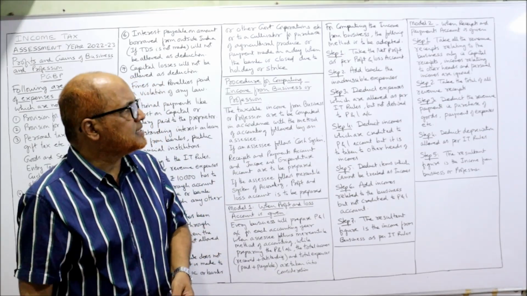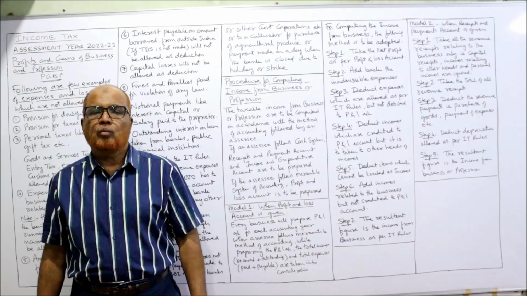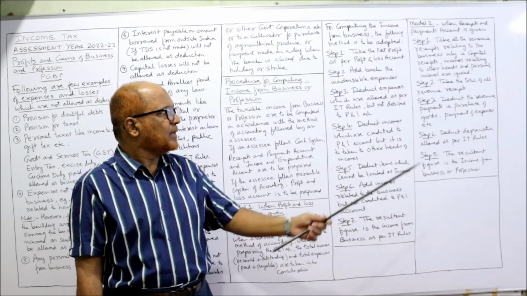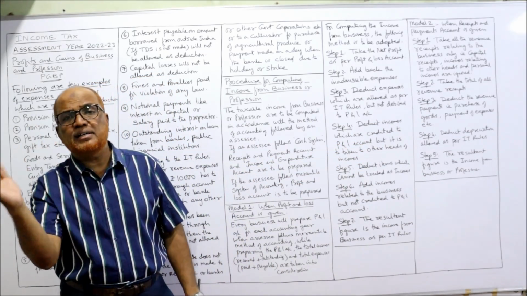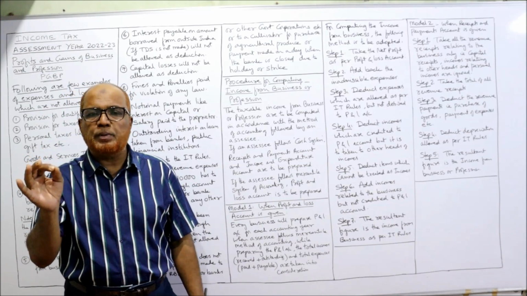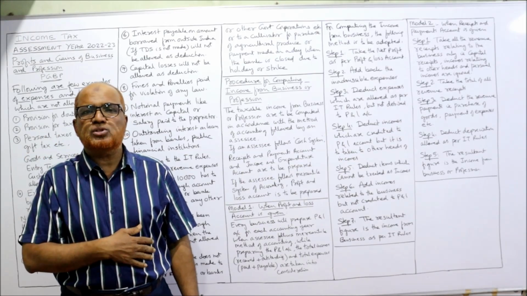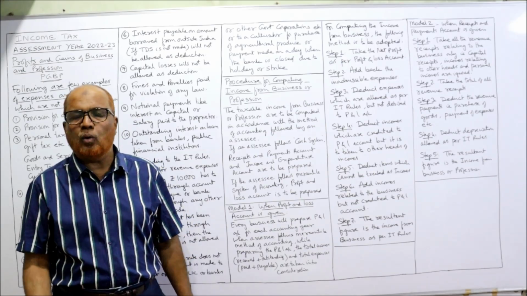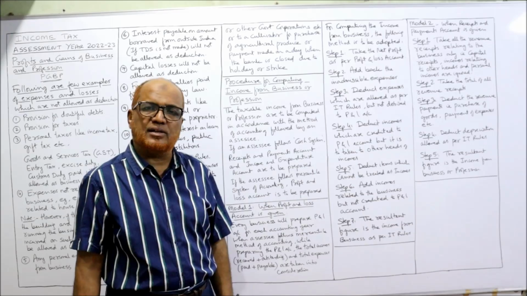First step. Second, take the total of all revenue receipts. What are the revenue receipts you have taken? Take the total aggregate of that. Third step, deduct the revenue payments. Now on the credit side, you will find all payments are there. But from those payments, take only revenue payments. The capital payments or payments for personal purposes should not be taken. Only revenue payments like purchase of material or payment for expenses, etc.